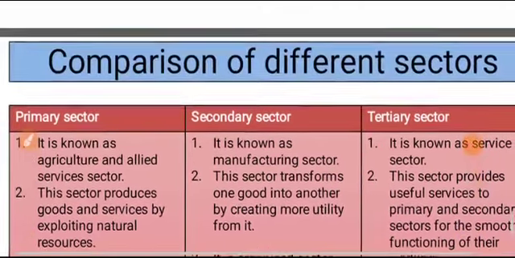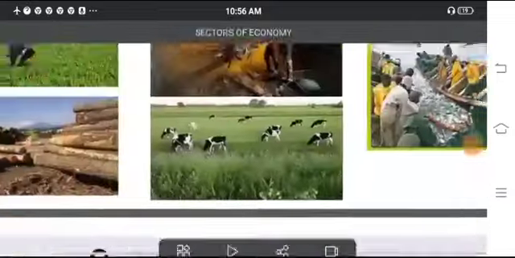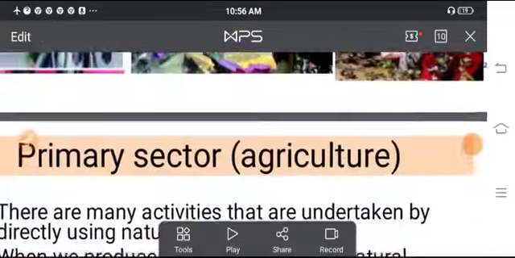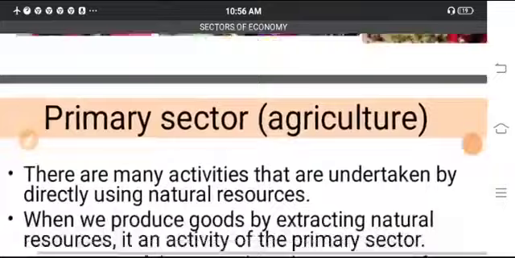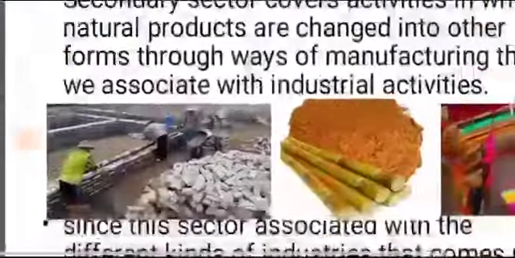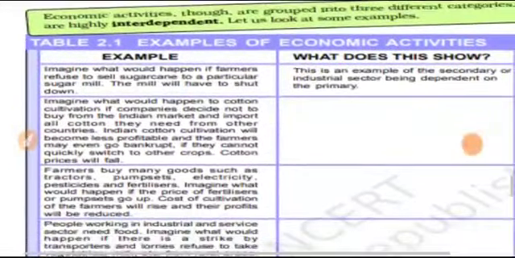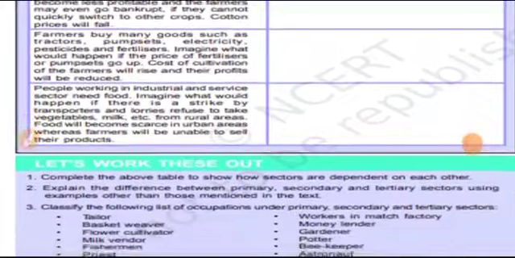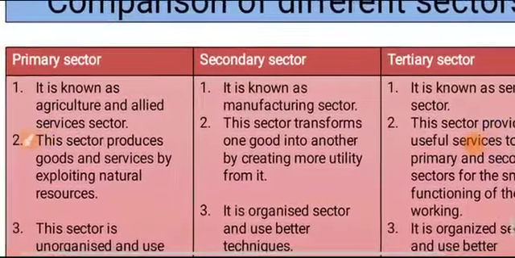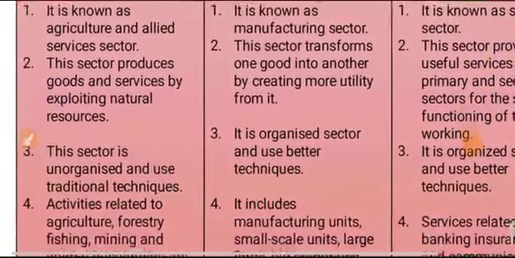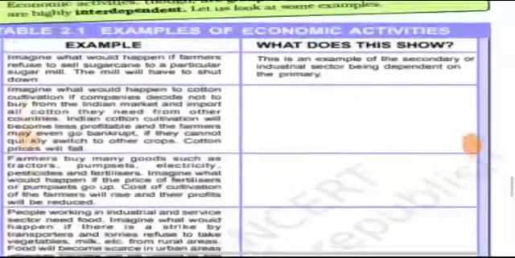So this is all about the different types of sectors that we have learned today. We have learned what sectors of economic activity mean, and how they are categorized into primary sector, secondary sector and tertiary sector. And then we also have understood how they are interdependent with each other, and we have seen some characteristic features of all these sectors. Okay, so this is all about today's class.